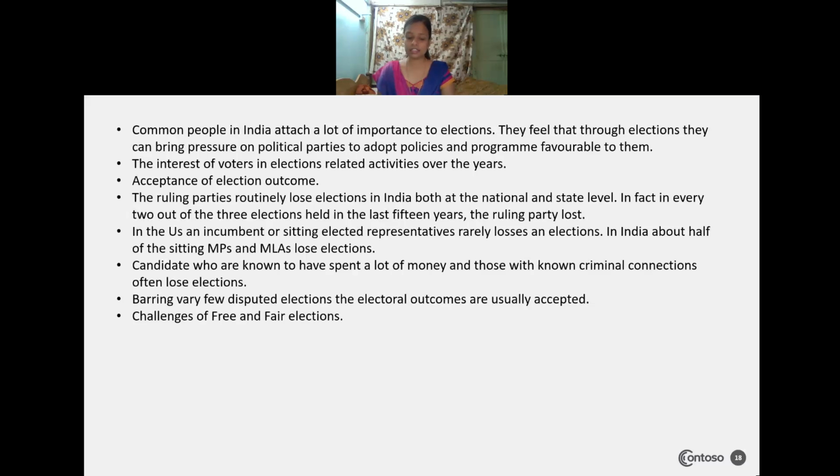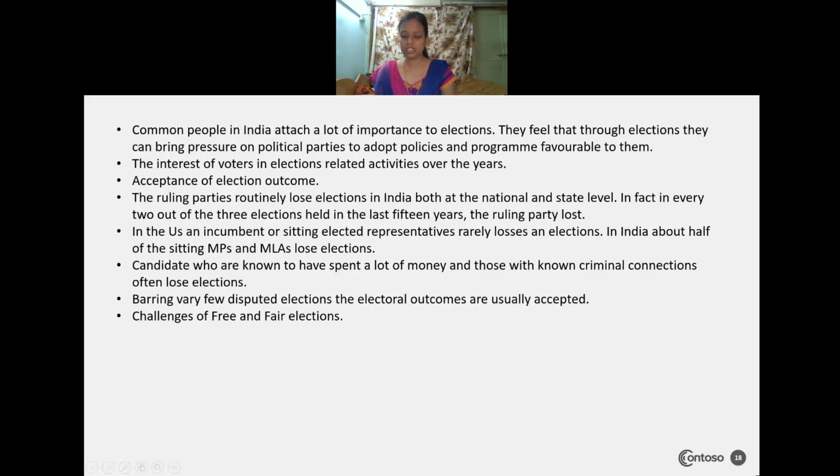By casting their vote, if they want to bring some changes in society, some tough laws which are not implemented at present, common people during the election period can put pressure on those political parties to adopt such policies and programs which are favorable to them.